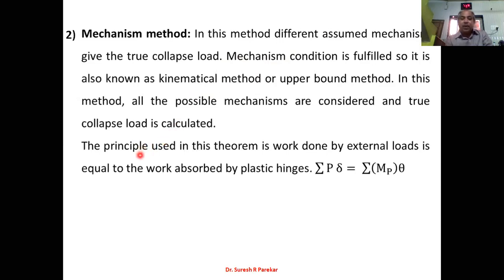To analyze the problems, the principle we use is that the work done by external loads is equal to the work absorbed by plastic hinges. So we have summation P into delta, where P is the external load and delta is the displacement under that load, equal to summation MP into theta, where MP is the plastic moment and theta is the rotation at the plastic hinge.